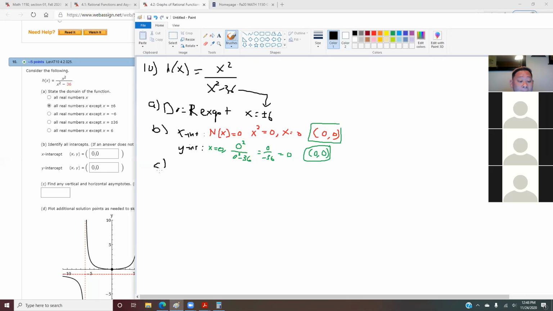And yes, in your finals, the question will be given in parts like this, which will help you. That means that if this question 10 is in your finals, A, I want you to find the domain. B, I want you to find the intercepts. C, I want you to find the vertical and horizontal asymptotes. So how do you find your vertical and your horizontal asymptote? First things first, do these have any common factor you can cancel? Can we cancel anything on this question?